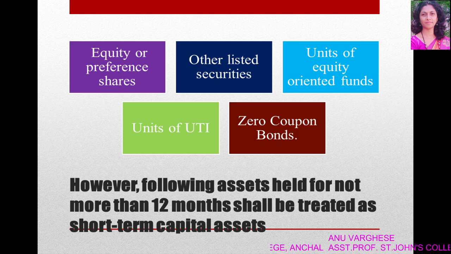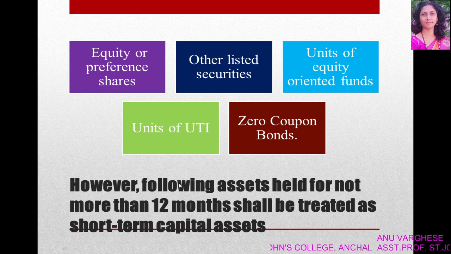For the following assets, the period shall be 12 months instead of 36 months to be considered as short-term capital assets: equity or preference shares, other listed securities, units of equity-oriented funds, units of UTI, zero coupon bonds.